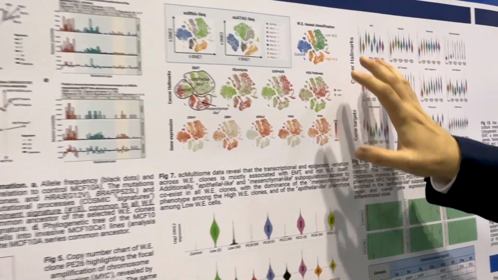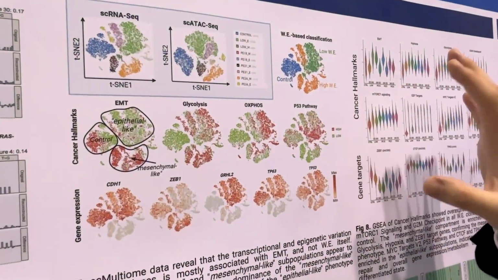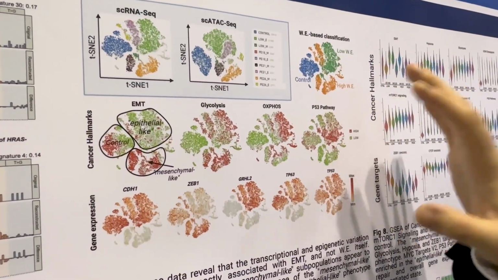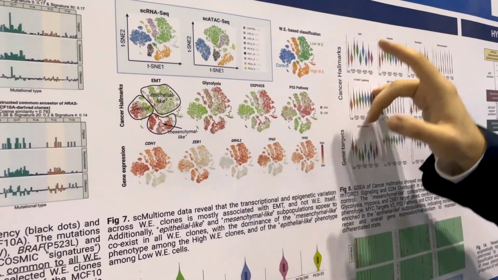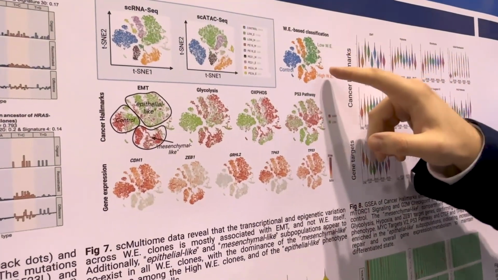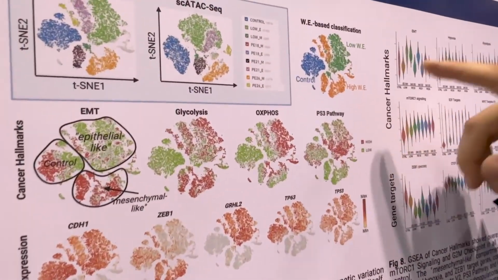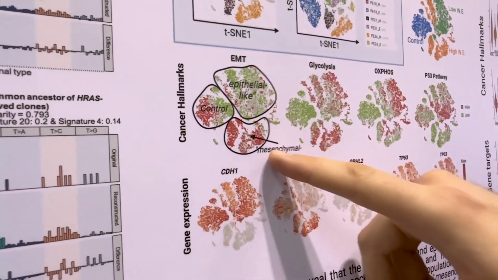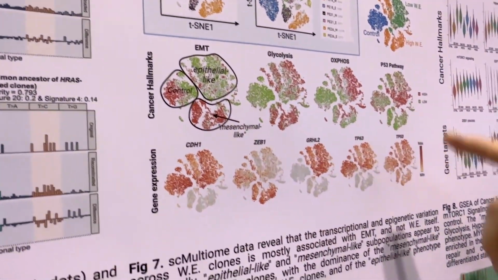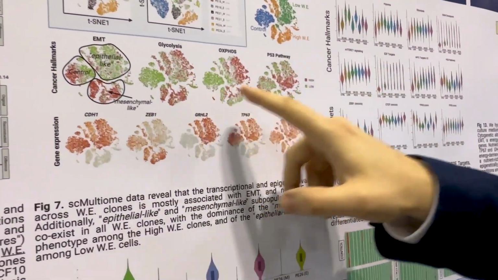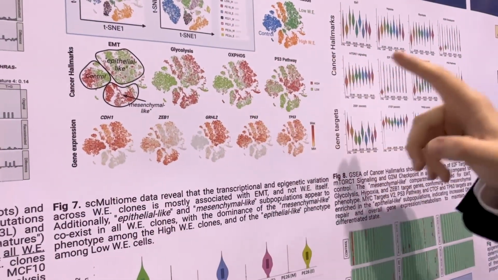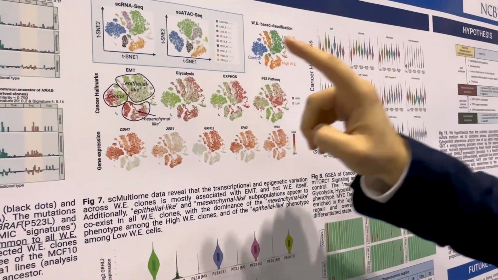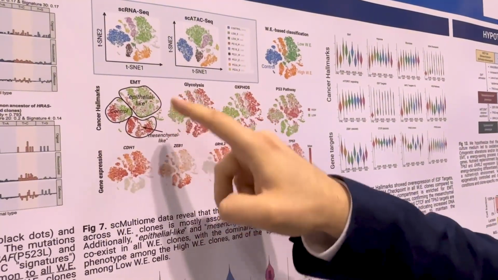Later, we could perform single-cell multiome on these cells. So we had paired RNA-seq and ATAC-seq data for all of them. And surprisingly, we noticed that the clones would not cluster according to their Warburg effect status, but actually according to their epithelial and mesenchymal status. We could also investigate different pathways associated with each of these phenotypes. And we noticed that for each of these clones, we had an epithelial and a mesenchymal compartment.